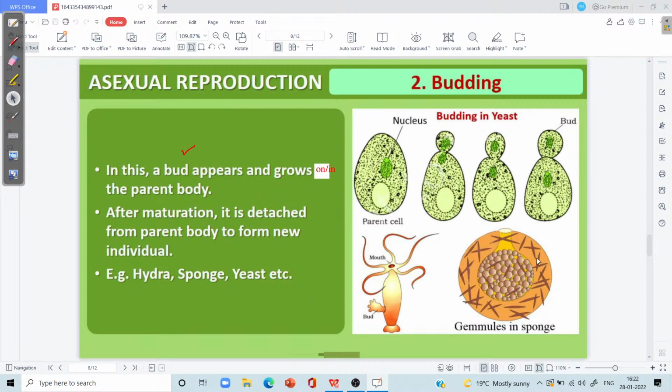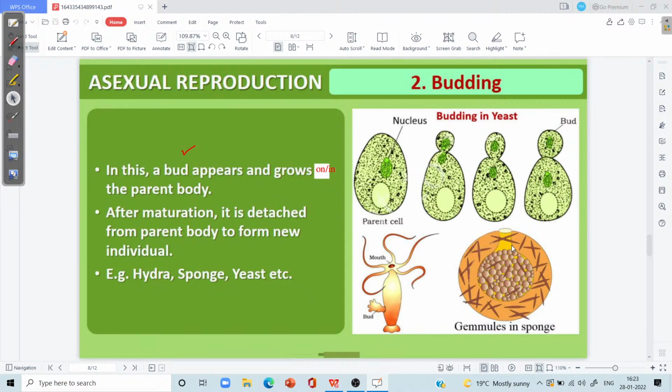And when the favorable conditions return, I want to say when the pond is again refilled with the water in the rainy season, through the micropyle, the water is absorbed by the sponge. Archaeocytes ooze out. And keep in mind, one archaeocyte has the tendency to regrow into one complete sponge.